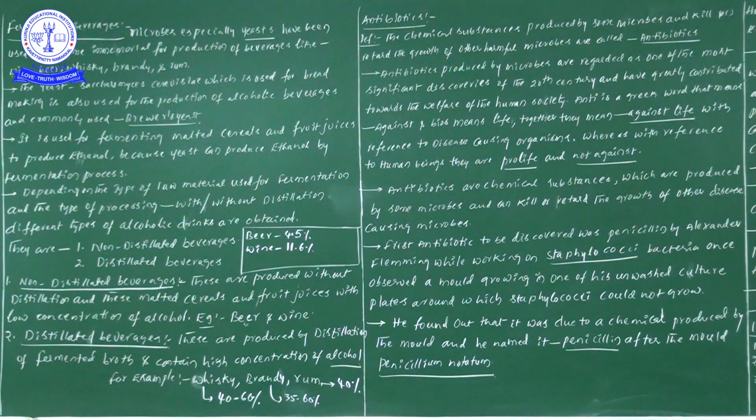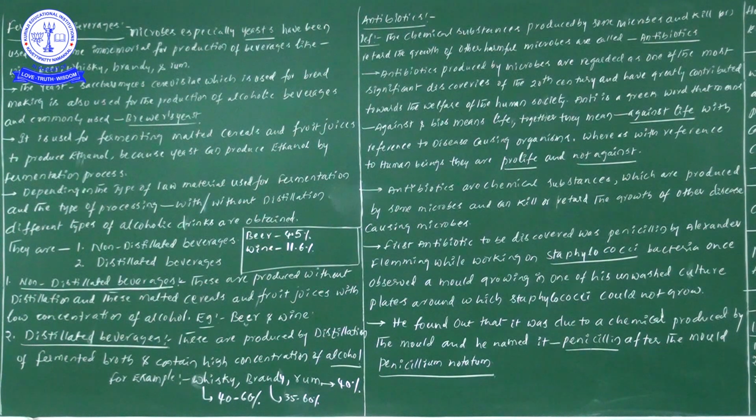He left all the petri dishes in his laboratory. He went home, and the next day while coming to the laboratory he was thinking, yesterday I didn't wash the petri dishes which contain staphylococci, so today I may get more staphylococci, and I can work very effectively on them.